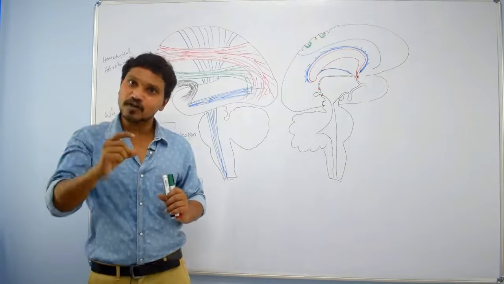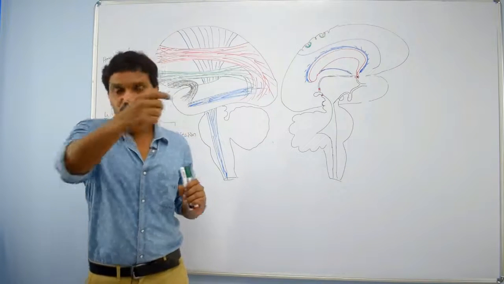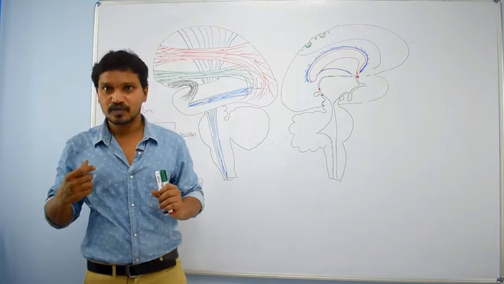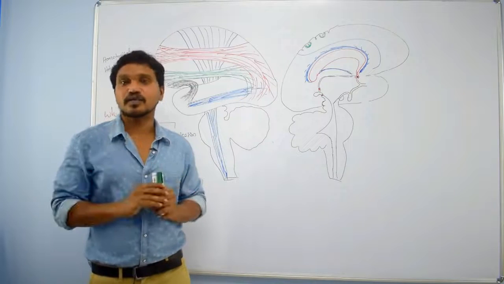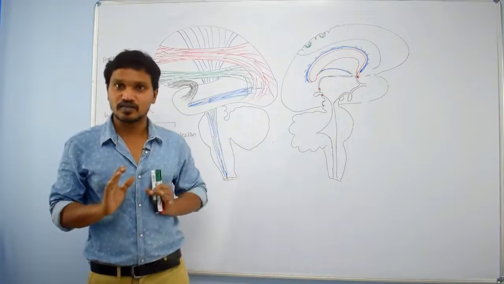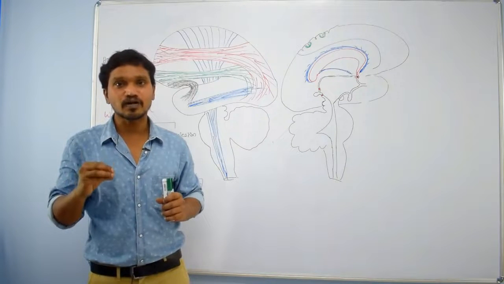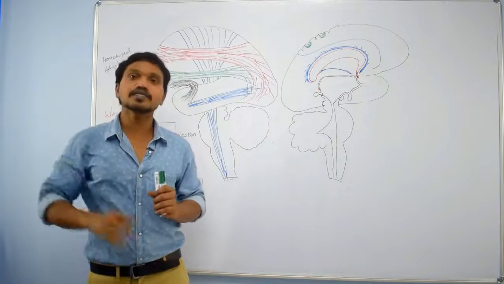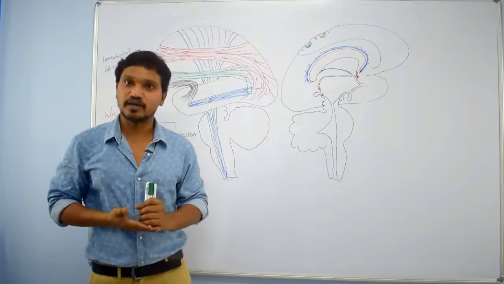Paleocortex means it is phylogenetically old, but in between the archaeo and neo, right? Neocortex means very new cortex, especially the human cortex. But within the human brain, some part of the ancient brain is also there, some part of the old brain is also there, right?